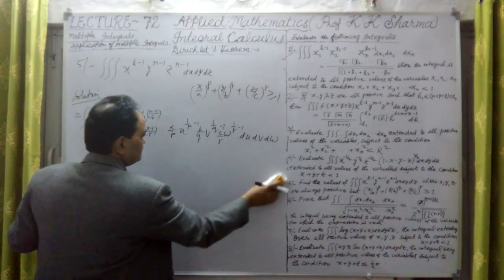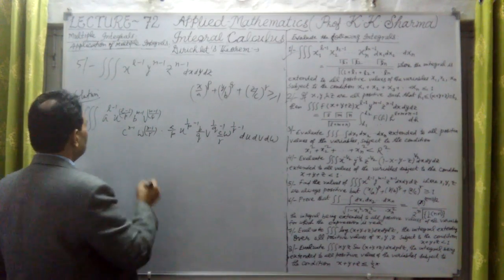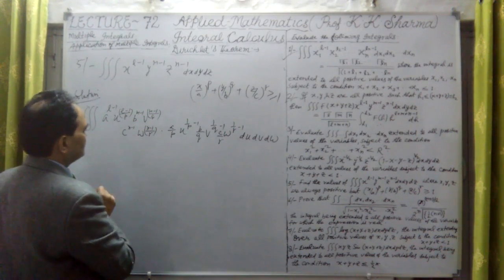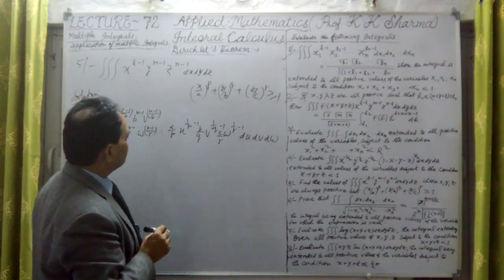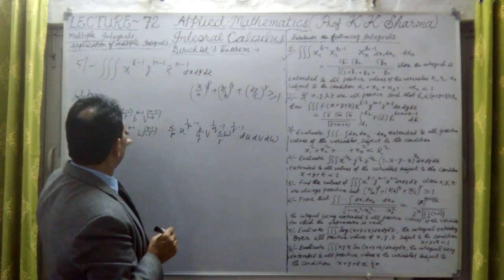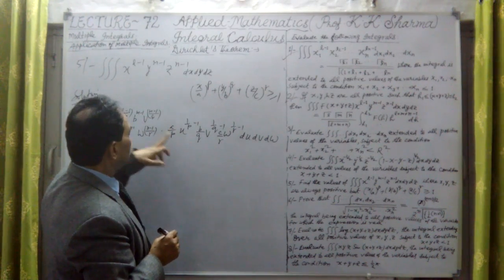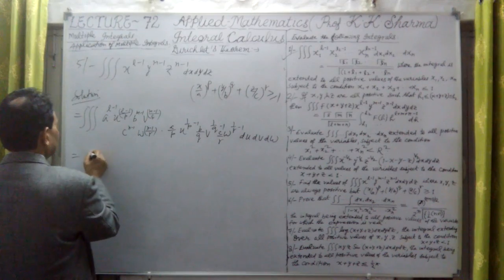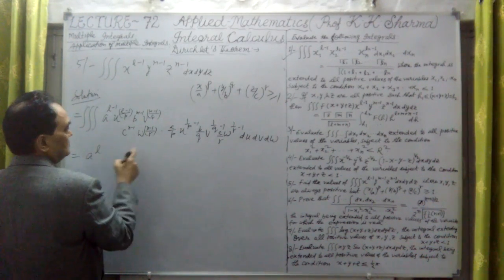Then we have to solve for the powers of these variables u, v, w. So let me take a, b, c. Here a has power 1, so a is raised to the power l plus l minus 1. That means a raised to the power l is there, for l minus 1 plus 1 is the power, upon p.